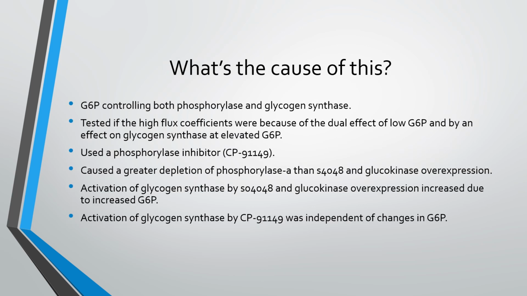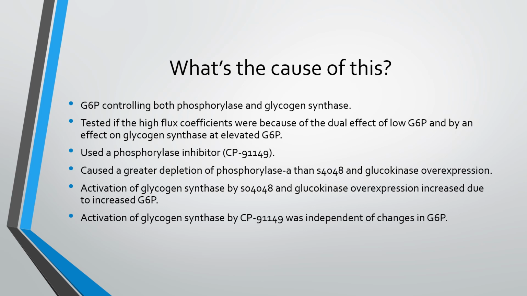Now, what caused this? It was the dual effect of glucose 6-phosphate on phosphorylase and glycogen synthesis. So they wanted to test if the high flux coefficients were because of the dual effect of low glucose 6-phosphate and by an effect on glycogen synthase at elevated glucose 6-phosphate.